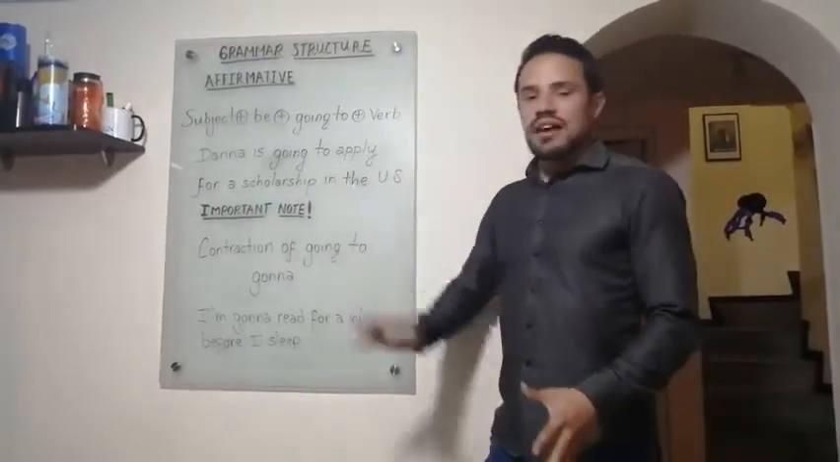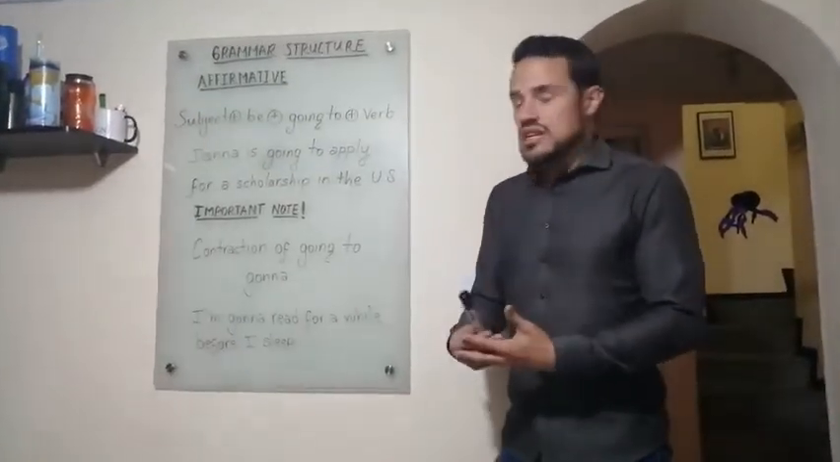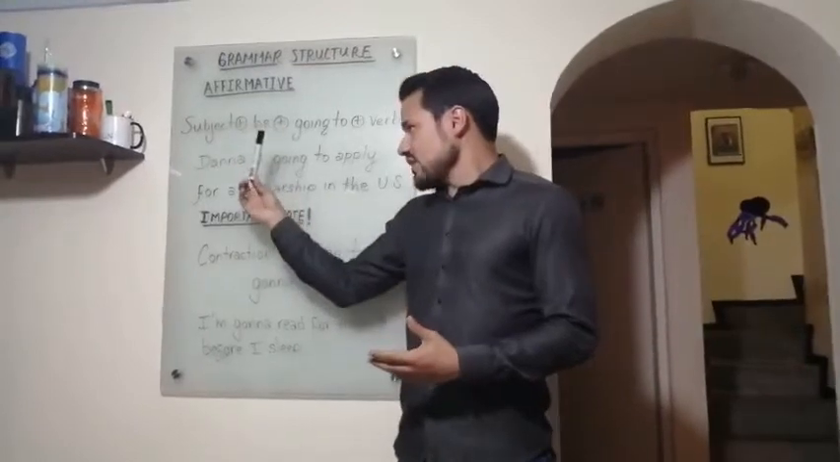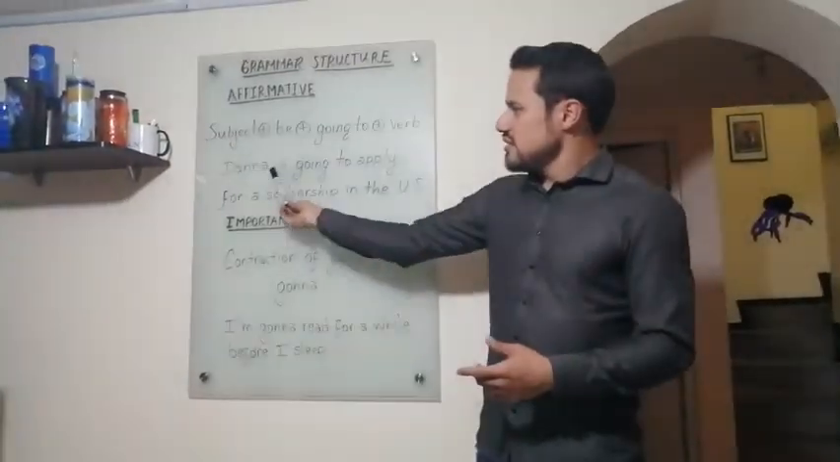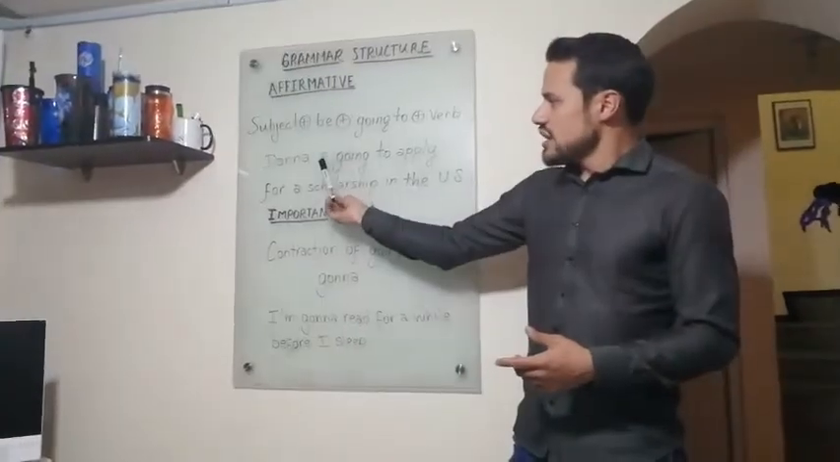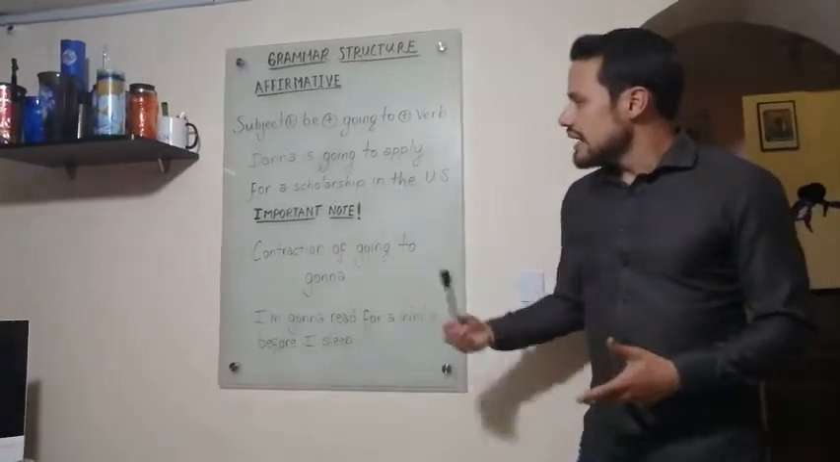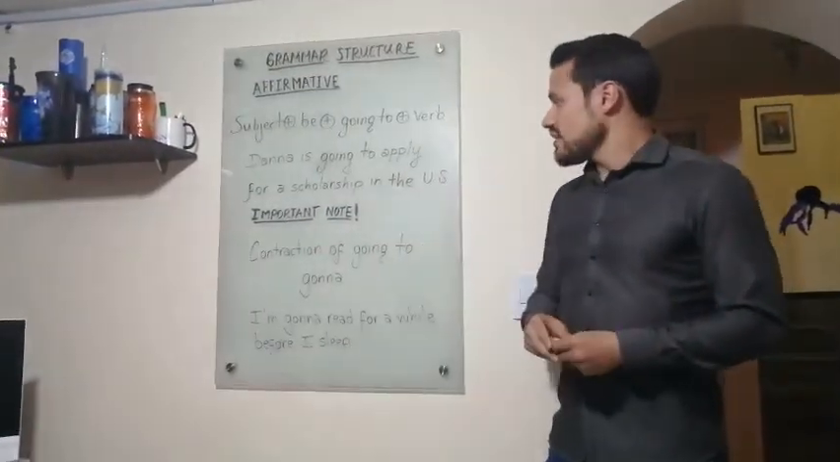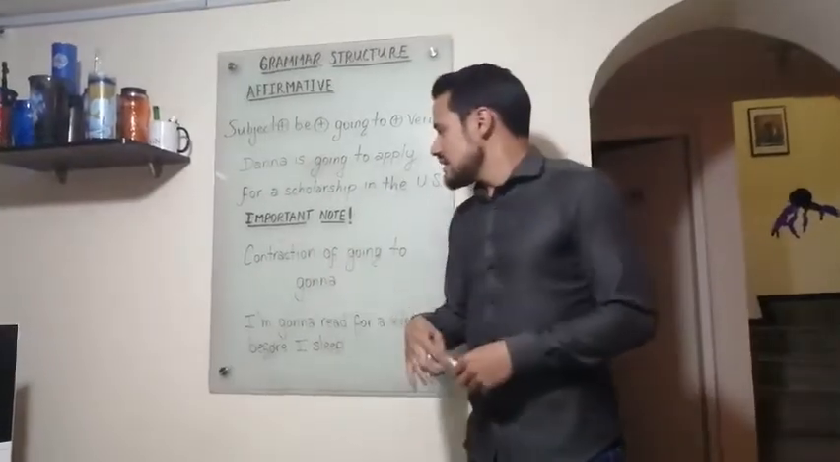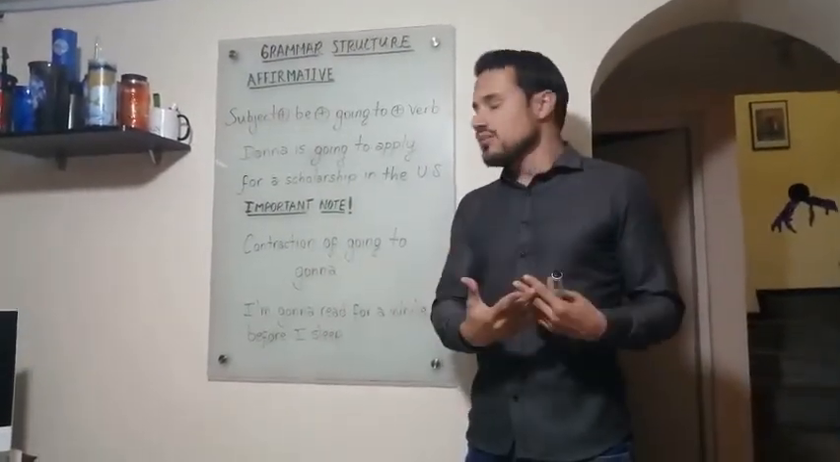And we have an example for you to see how this grammar word is used in real context. So Dana is the subject. We have is, as you can see, this is conjugated according to this subject. Dana is going to apply for a scholarship in the US. So this is an example for you, and there is an important note that is going to contextualize you in